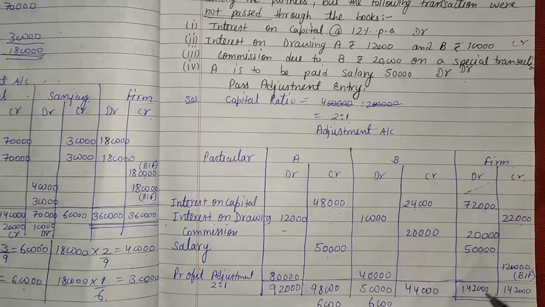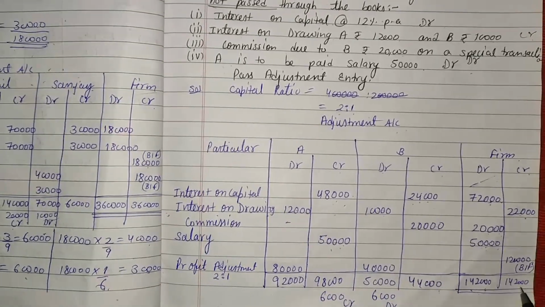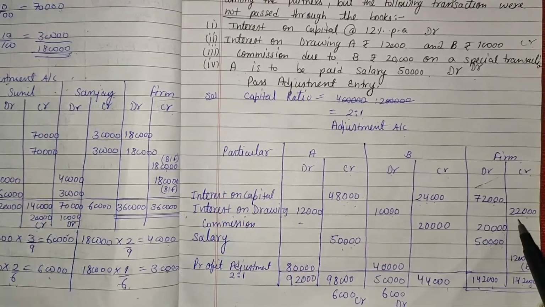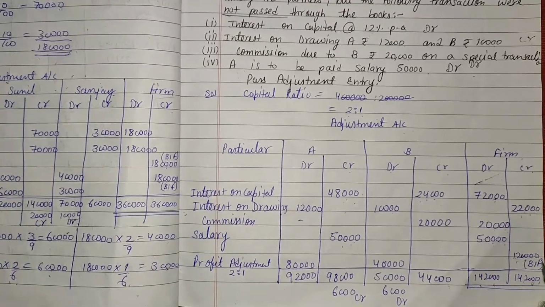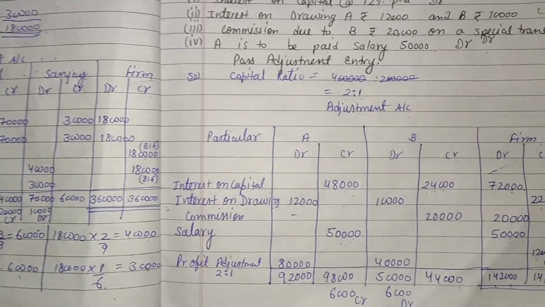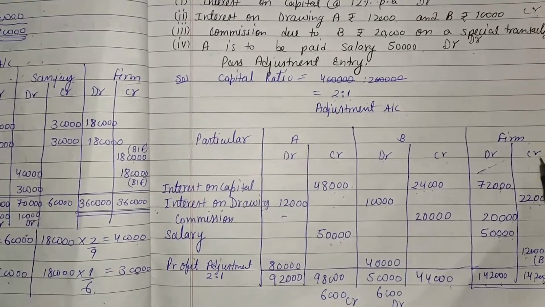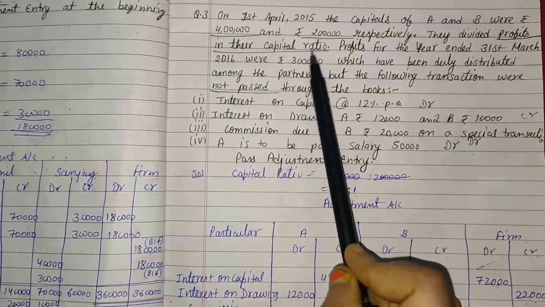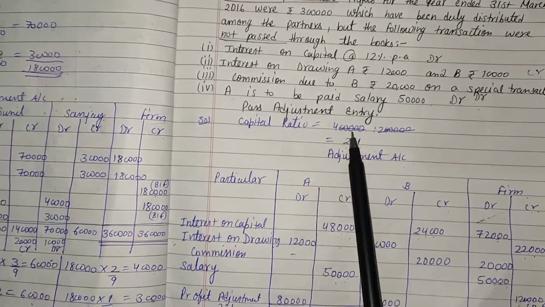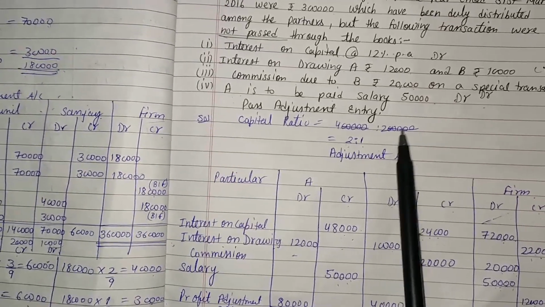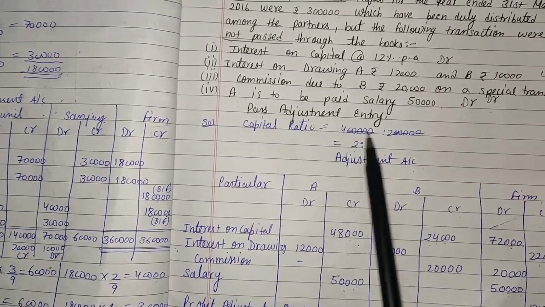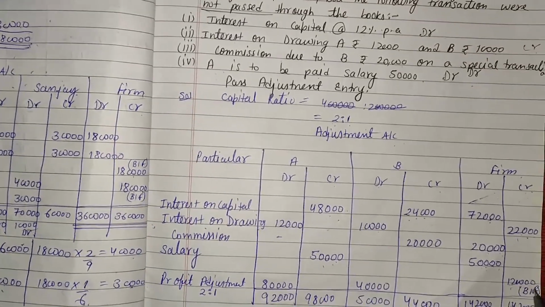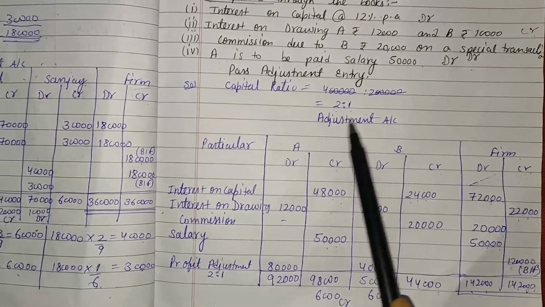After totaling all these, we are getting 1,42,000. Here also 1,42,000, and the balancing figure is 1,42,000 minus 22,000. We will get 1,20,000. That 1,20,000 comes on the credit side. That is distributed in the profit sharing ratio, and the profit sharing ratio is the capital ratio. The capital ratio we can calculate in the following way: 4 lakh that is A's capital and 2 lakh that is B's capital. After eliminating common factors we get the ratio 2:1.